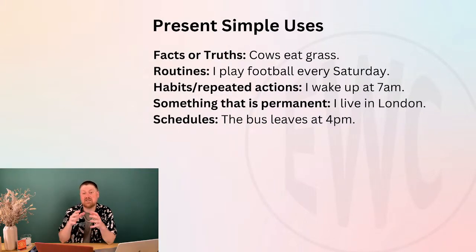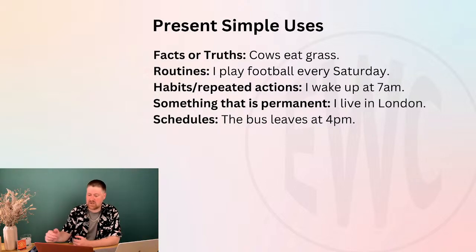So let's have a look at some of the present simple uses. We use it for facts or truths. Cows eat grass. We use it for routines. I play football every Saturday. We can also use it for habits or repeated actions. I wake up at 7 a.m., maybe every day or every weekend. We can use it for something that is permanent. I live in London. And the last thing we can use for schedules. The bus leaves at 4 p.m.